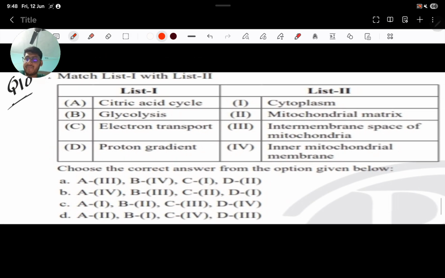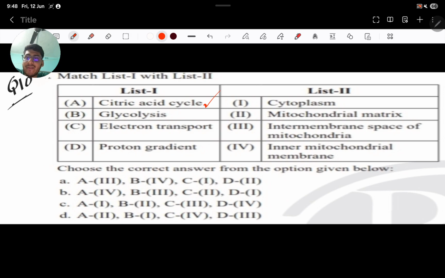Now, the last question. As I told you earlier, you must just pause the video and try first, and then watch the solution. Okay. So, this is another match the following question. I have taken more match the following questions. Why? Because in match the following questions, more information can be gathered in a very short span of time. You all try to do the maximum of match the following questions. Many pieces of information you will be getting. Okay. Now see,